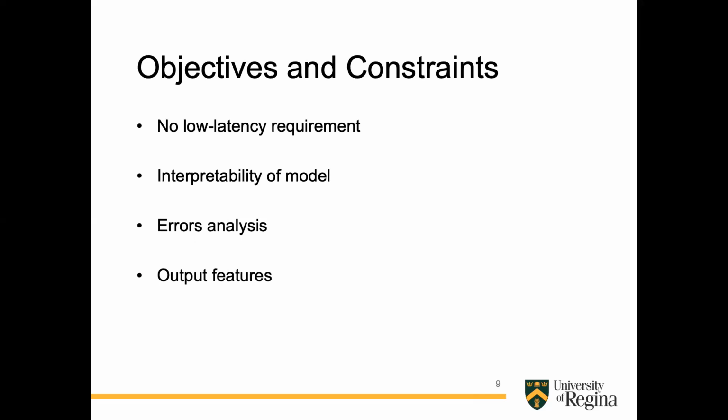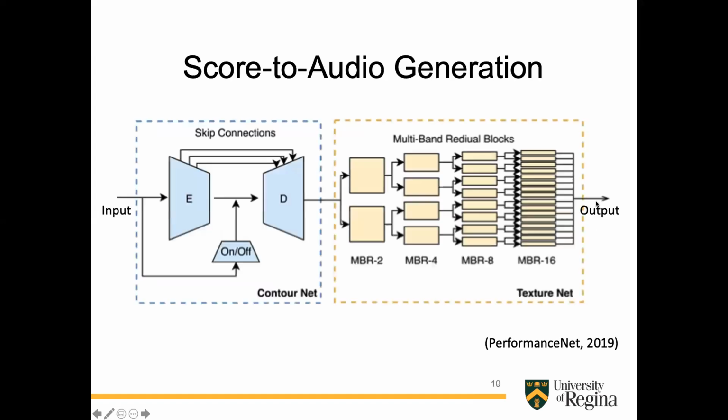The output of the model should obviously be something usable. So it should be an audio file which can be directly played, rather than something which requires different software to understand, like a spectrogram. So these are the objectives and constraints that we have considered. Now let's look at the model architecture that we are trying to build on. So this is the architecture of SentimentNet.